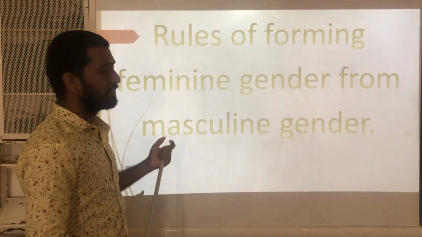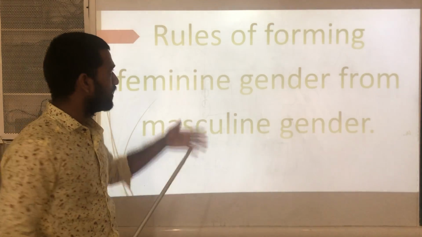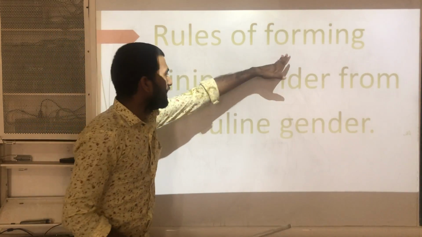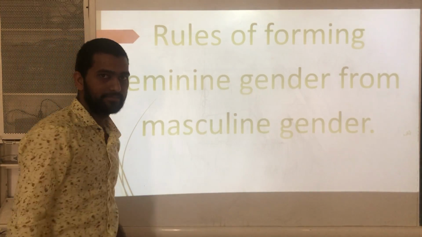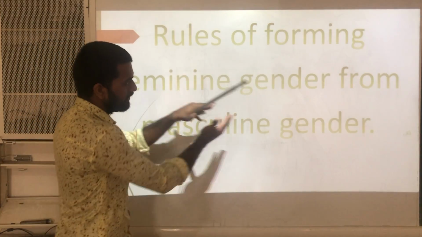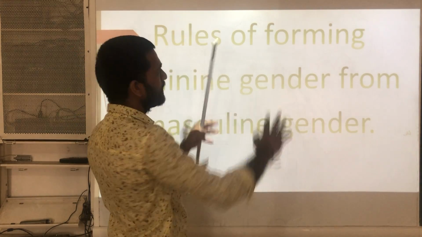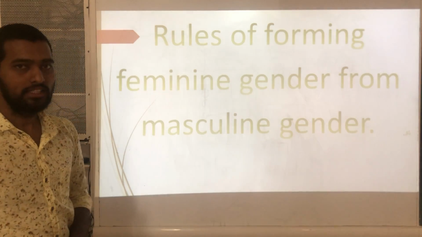Let us discuss now in today's session the rules of forming feminine gender from masculine gender, how to convert the genders.